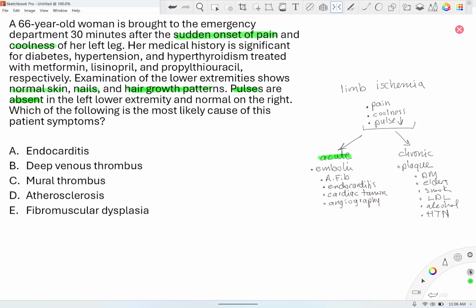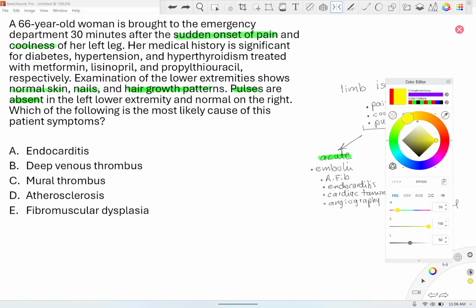We know now from this that this person is having acute ischemia of his left leg, or her left leg. Okay, what could be the cause? We are seeing nothing. I should have given you something. Okay, let me see. Oh, there you go. So there's a clue actually. What could be the cause? Let me highlight that. This person has hyperthyroidism. Not a good highlighter. Let's use this one.